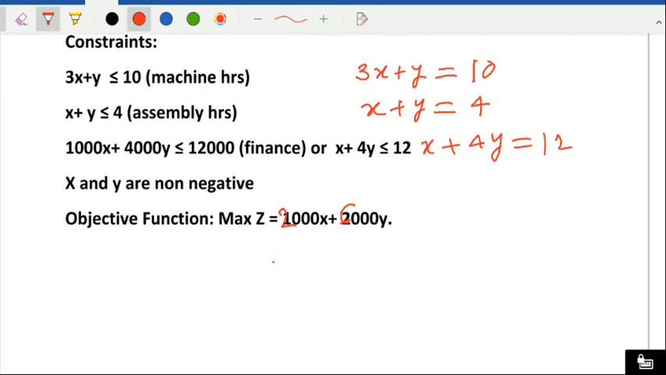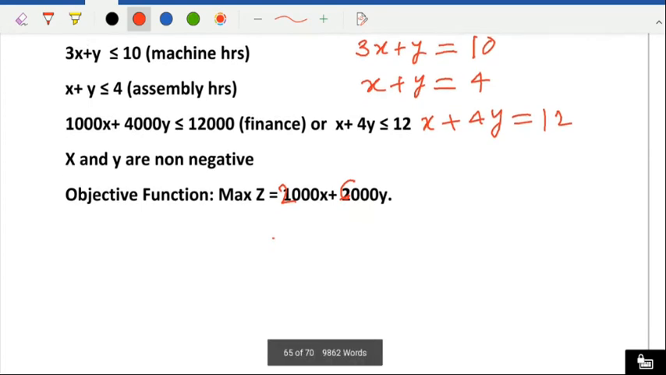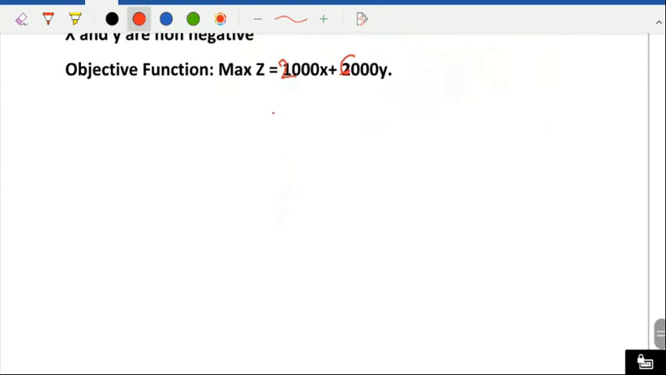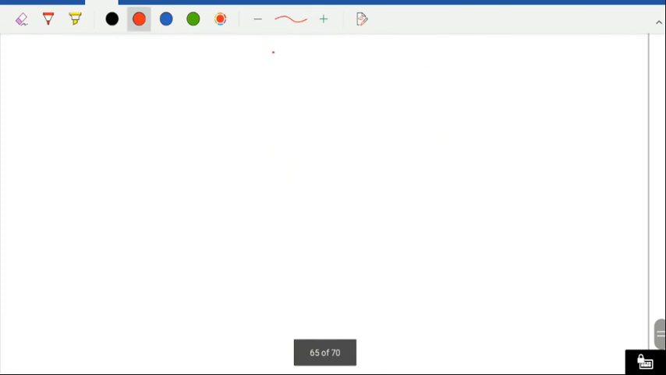So you have to plot these lines on the graph. I'll just tell you the shortest method of how to plot these lines. First, I will take 3x plus y. How to plot this? I will just draw one line. How to plot this line?